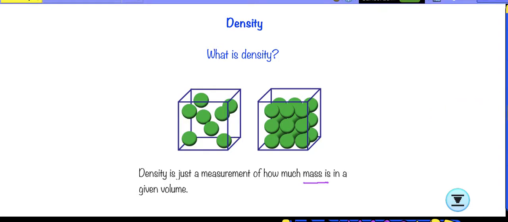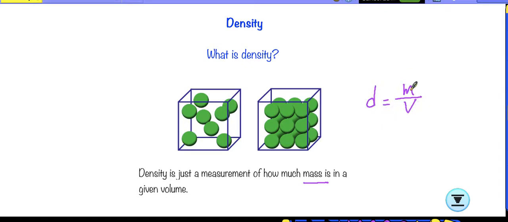We are going to look at two examples to discover the relation between them. Since density is how much mass is in a given volume, the relation between density, volume, and mass is: density is mass over volume.